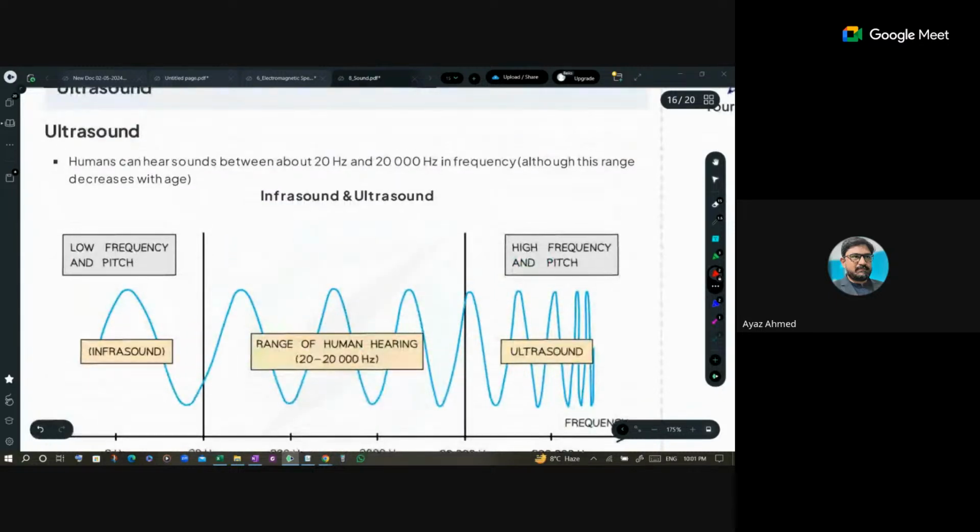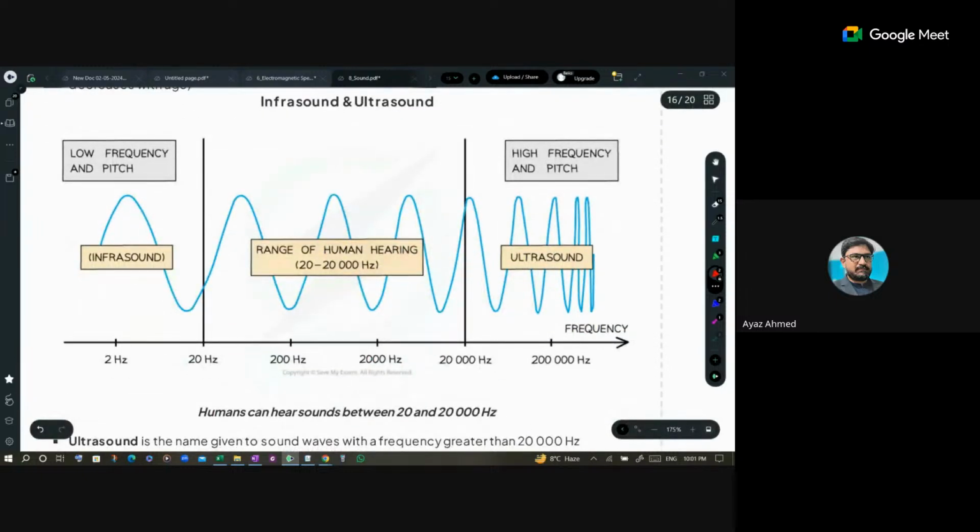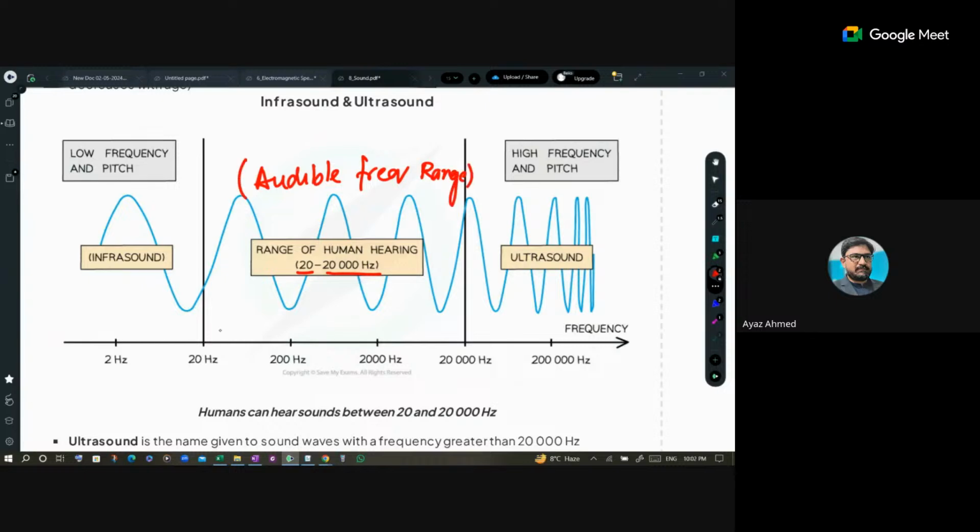Then we have to talk about ultrasound. As I told you, the frequency of sound between 20 hertz to 20,000 hertz is called the audible frequency range. The frequency lower than this is called infrasound, and frequency above that is called ultrasound, not ultraviolet.